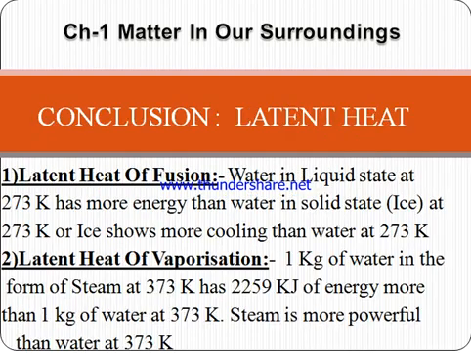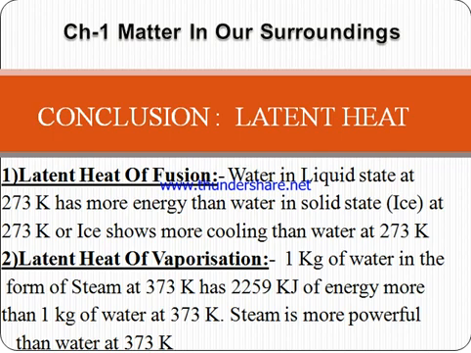So what are the conclusions about latent heat? It is my last slide and my chapter will be finished. The latent heat of fusion tells us that water in liquid state at 273 Kelvin has more energy than water in solid state, ice, at 273 Kelvin. Remember this.